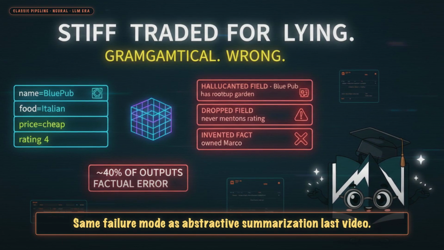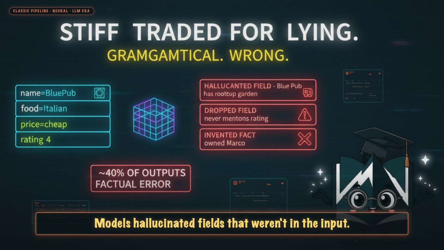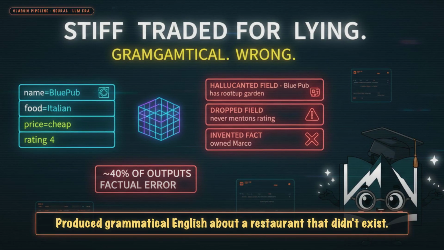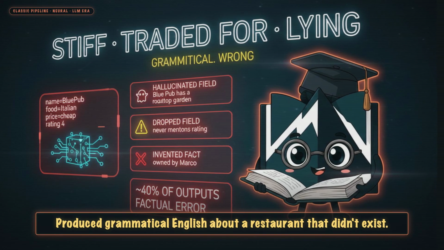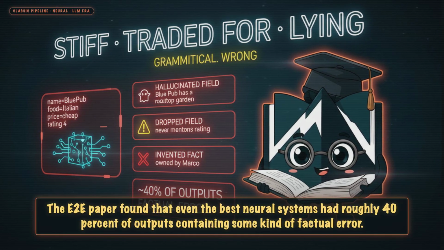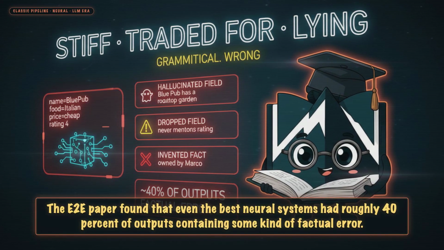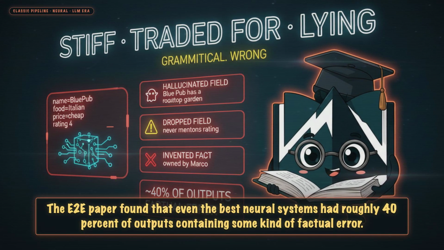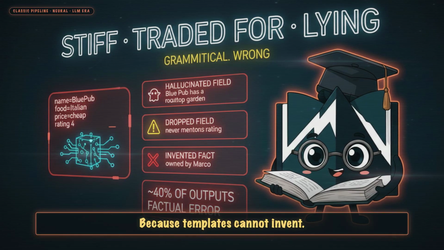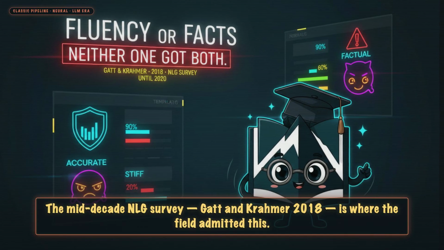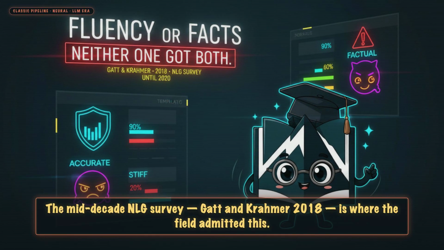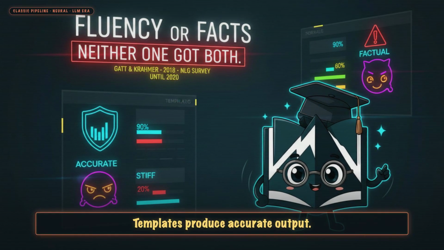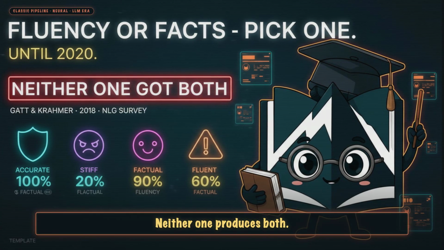Same failure mode as abstractive summarization last video. Models hallucinated fields that weren't in the input, dropped fields that were, produced grammatical English about a restaurant that didn't exist. The E2E paper found that even the best neural systems had roughly 40% of outputs containing some kind of factual error. Templates never had this problem, because templates cannot invent. The mid-decade NLG survey, Gatt and Krahmer 2018, is where the field admitted this. Neural NLG produces natural output. Templates produce accurate output. Neither one produces both.